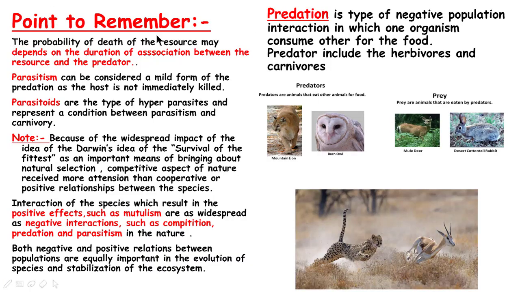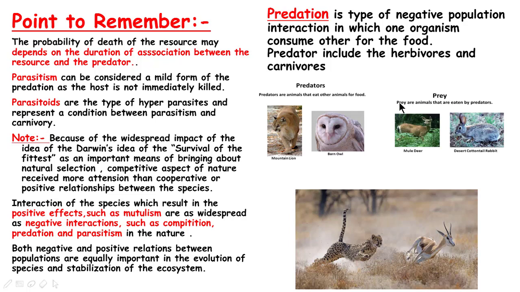Some points to remember. The probability of death of the resource may depend on the duration of association between the resource and the predator. What are prey and predator? There is a simple, easy definition. Predators are animals that eat other animals for food, like the mountain lion or the barn owl.